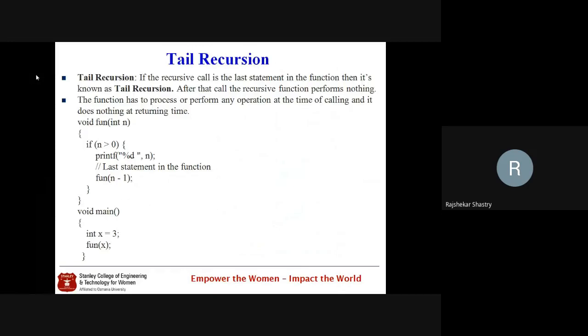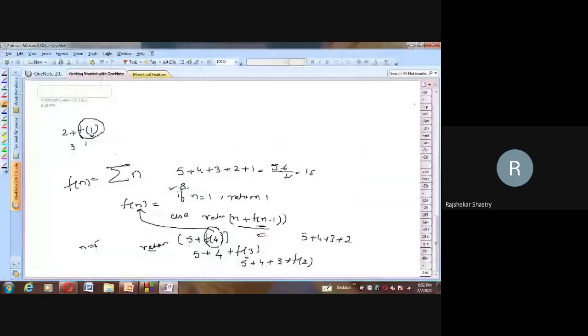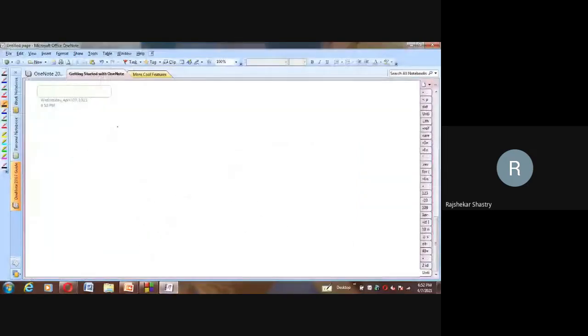Can anybody tell me what the Fibonacci series is? Is anyone familiar with the Fibonacci series? 0 and 1. 0 plus 1 is 1. 1 plus 1 is 2. 2 plus 1 is 3. 3 plus its preceding value is 5. The immediate preceding value only will be added to the current value to generate the new value.